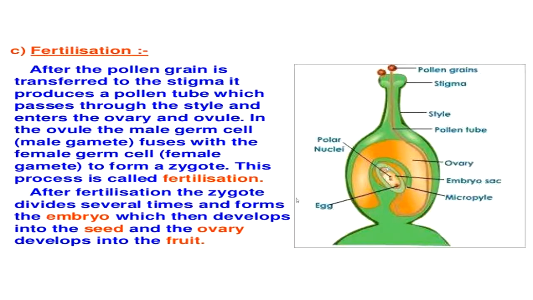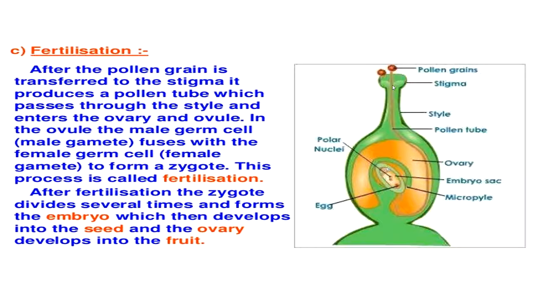Now fertilization. After the pollen grain is transferred to the stigma, it produces a pollen tube. You can see here in the structure, when the pollen grain is transferred to the stigma, it forms a pollen tube. This tube passes through the style and enters the ovary and ovule.